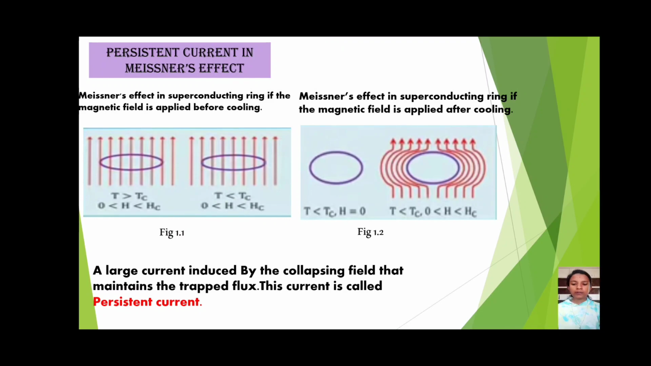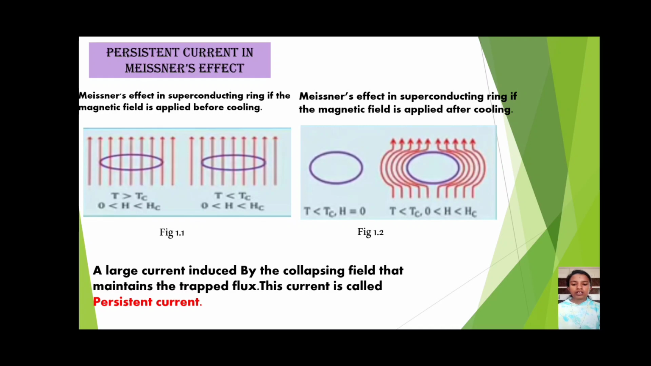Now coming to the part of persistent current in Meissner's effect, figure 1.1 shows the Meissner effect in a superconducting ring if the magnetic field is applied before cooling. Here the field lines are penetrating through the ring. In this case, if temperature is greater than critical temperature, then 0 is less than magnetic field, which is less than critical magnetic field. In the other case, if temperature is less than critical temperature, then 0 is less than magnetic field, which is less than critical magnetic field.